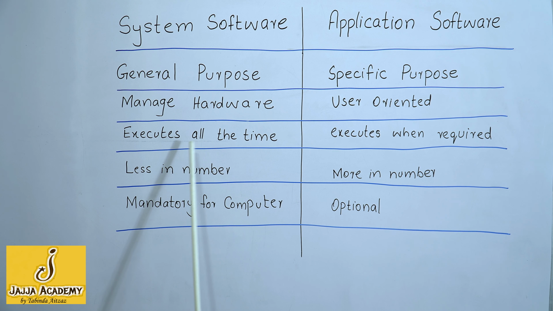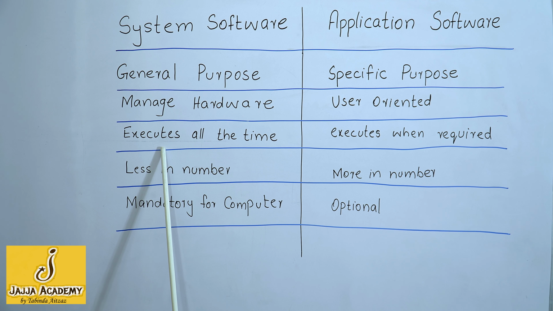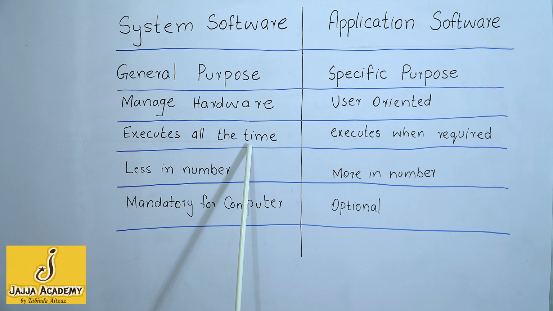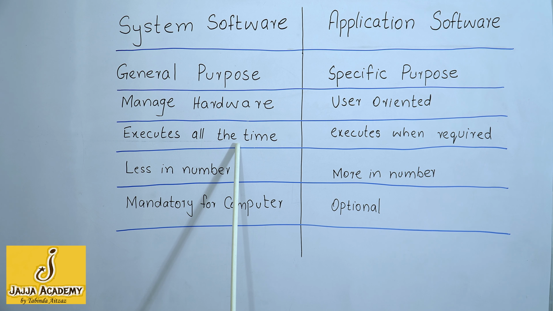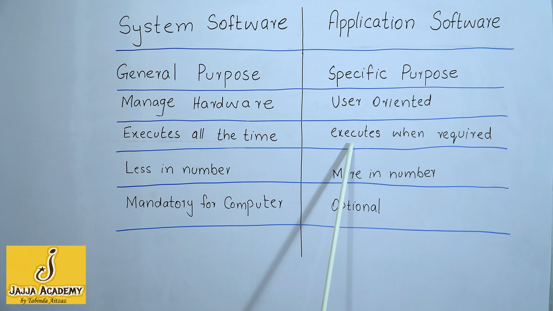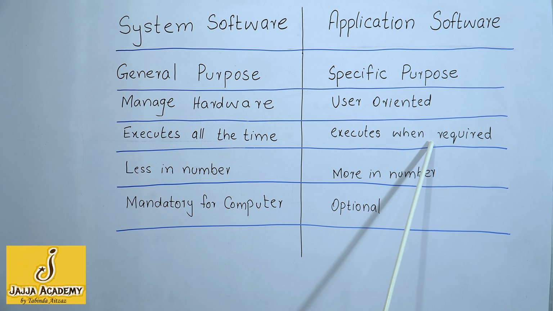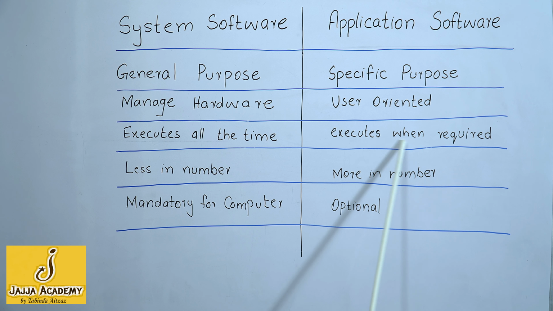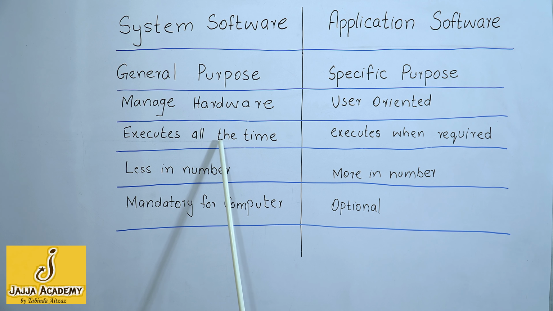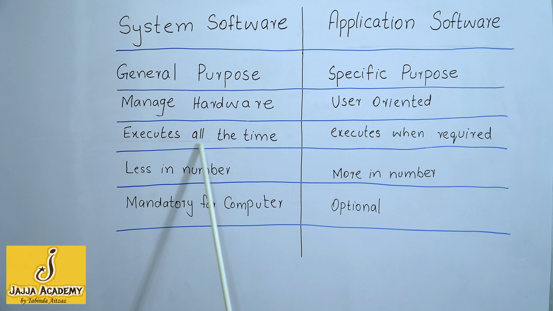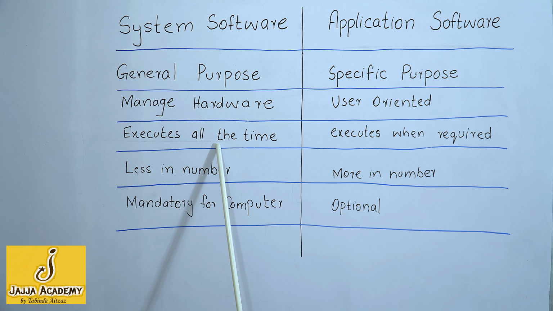The third difference is system software executes all the time. For example, Windows executes all the time you keep on working on the computer, but application softwares execute when they are required. For example, we open Microsoft Paint when we have to do painting and then we close it, but the operating system, which is a system software, is closed when you shut down your computer.